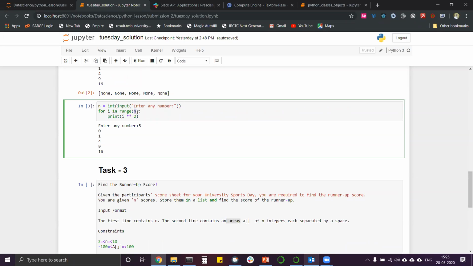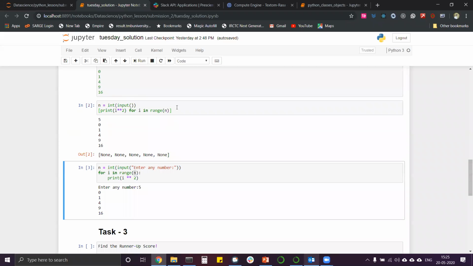It will be n minus 1. So what it will do is 0, 1, 2, 3, and 4, and will print out the output, that is 0, 1, 4, 9, and 16. Okay. This method also returns the same thing with fewer variables. I have used the shorthand method to print out the statement.